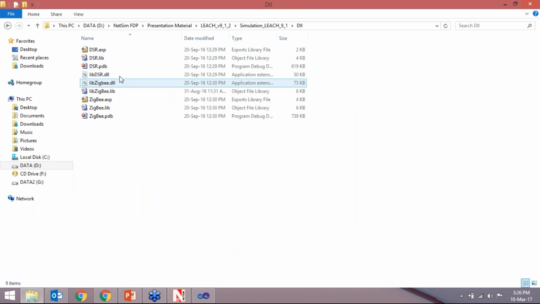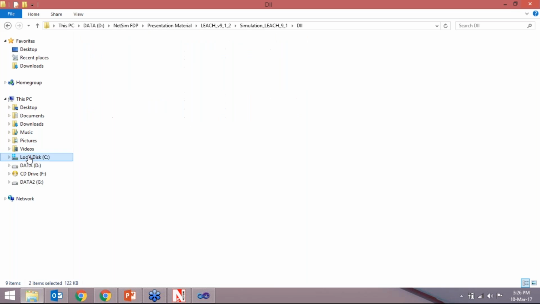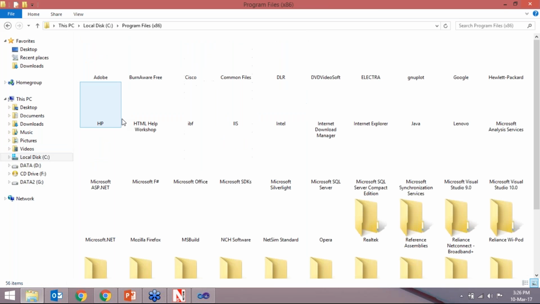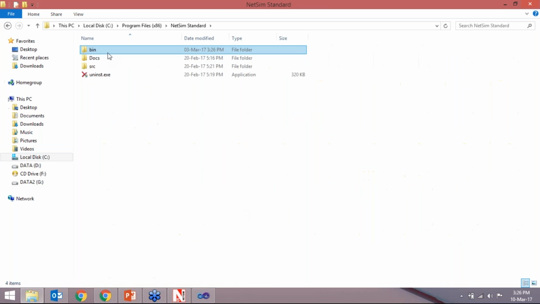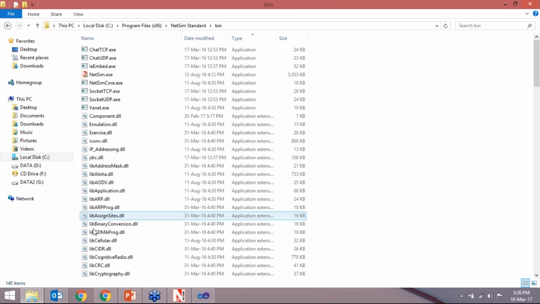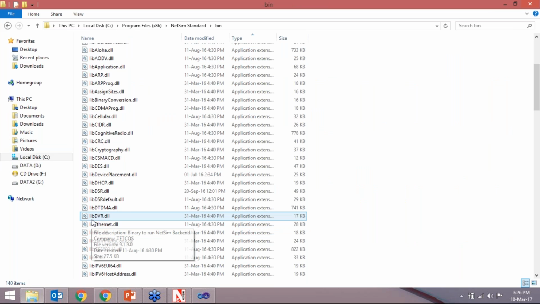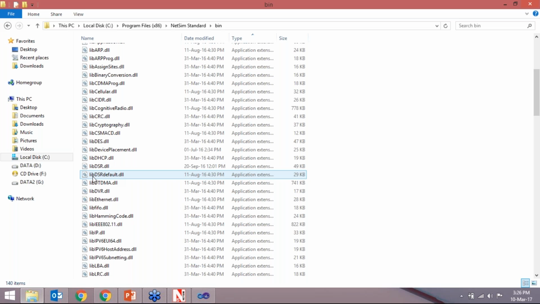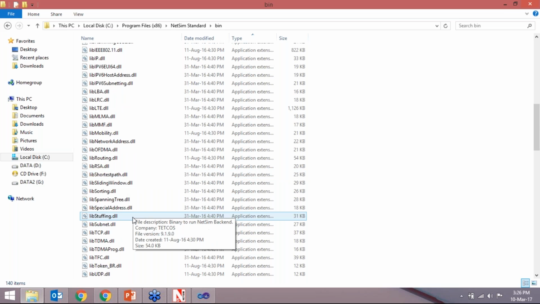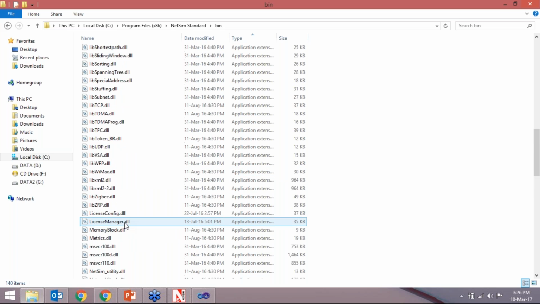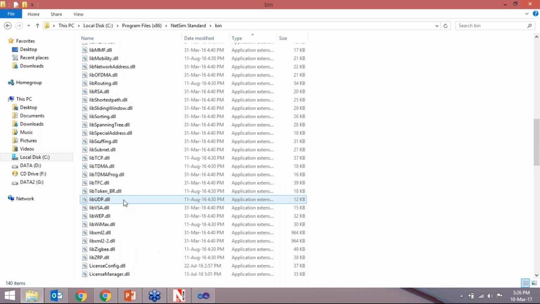libdsr.dll and libzigbee.dll. These two DLL files we have to copy and paste into the bin folder of NetSim, where we have renamed the original libdsr file as default, and we have to rename the libzigbee.dll file also.